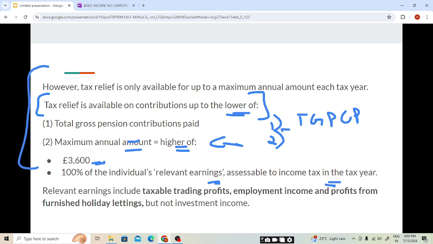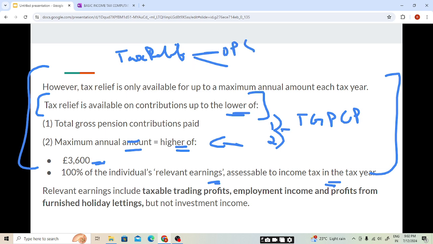So this rule is very important, students. You need to keep this in mind, because this is the amount on which tax relief is available. And further we'll be seeing how the tax relief will be obtained, what is the method of obtaining the tax relief in both cases, occupational pension schemes and personal pension schemes.